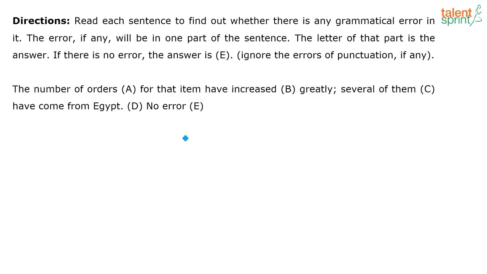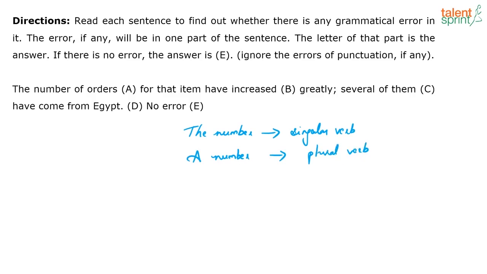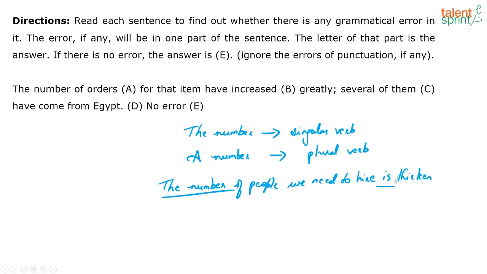Very simple. When I have the expression "the number," it is always followed by a singular verb, and "a number" is followed by a plural verb, right? This is the rule. You need to remember the rule. The number of people is 13, right? When I have "a number" coming into the picture, right?